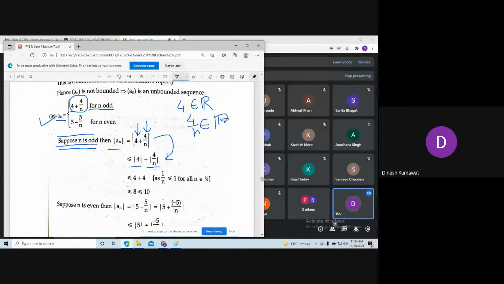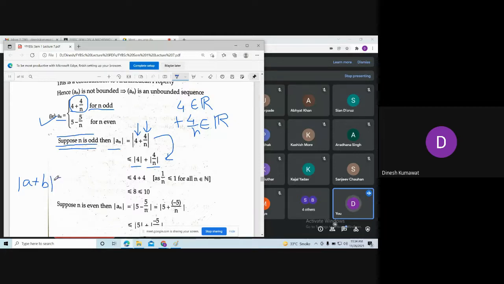So I can use the property of real numbers in this situation, because I am adding two real numbers, so their addition is also a real number. So which property of real numbers is this? Have you seen this kind of property? Triangle inequality. Exactly. So this is triangle inequality.